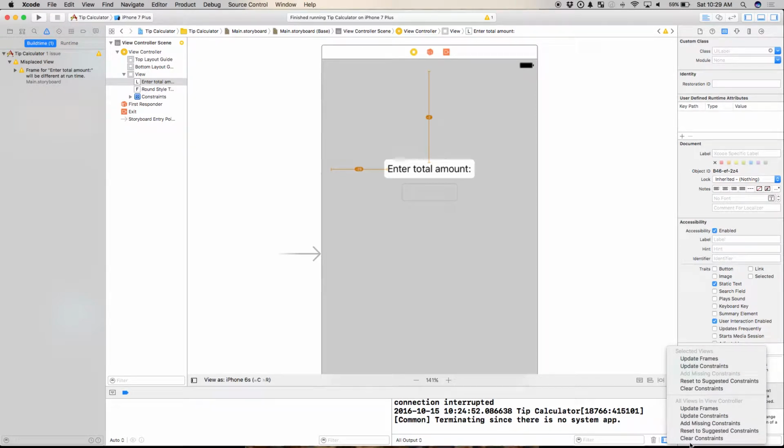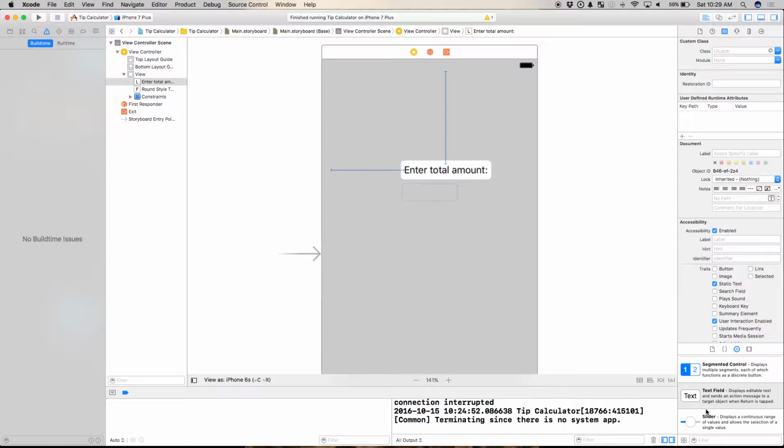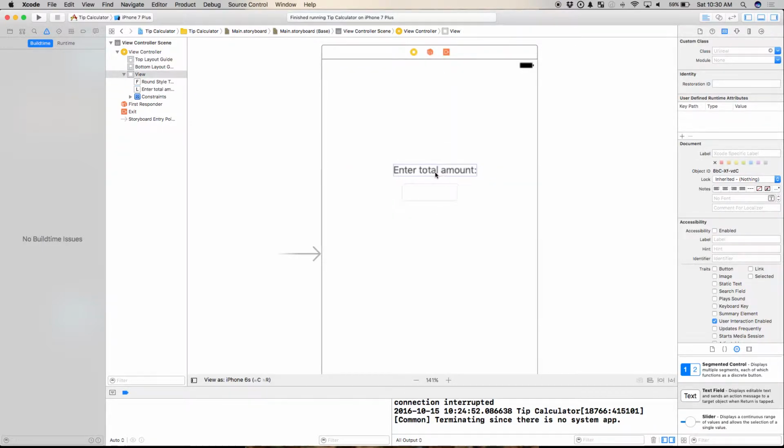Okay. So if I go down here, I can see update frames, update constraints, add missing constraints, reset to suggested constraints, and clear. First and foremost, let's say update frames. Well, it's shifted, okay? Now it's no longer centered because I have a longer text over there. So what I'm going to do is drag this back to the center. I'm going to increase the size of this here. We're going to let it complain. Let's make this a little bit bigger, okay?